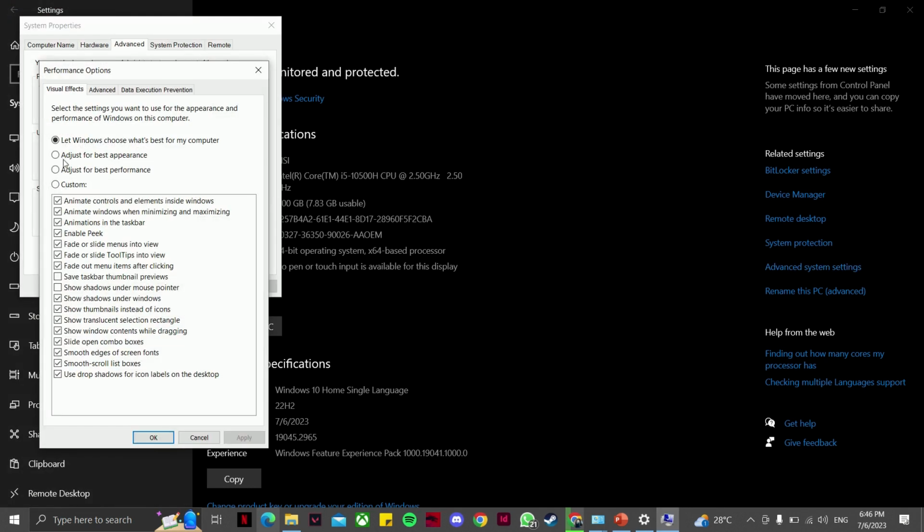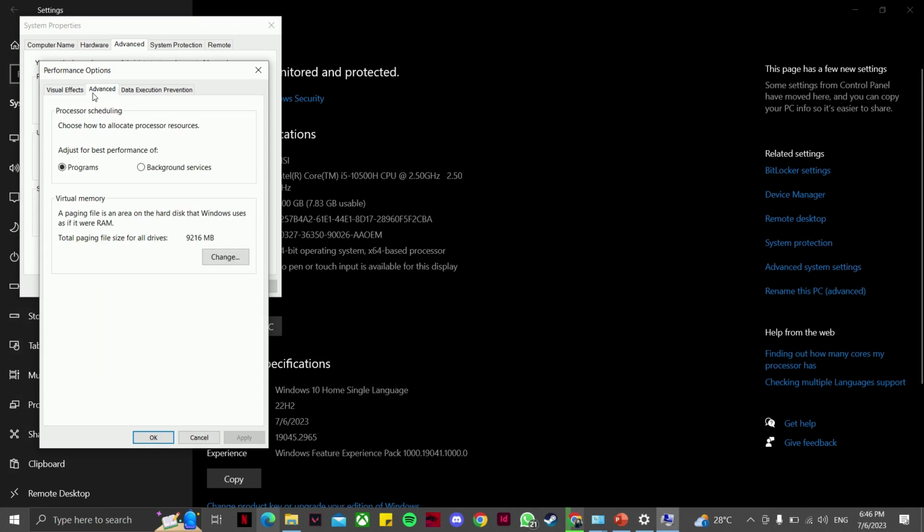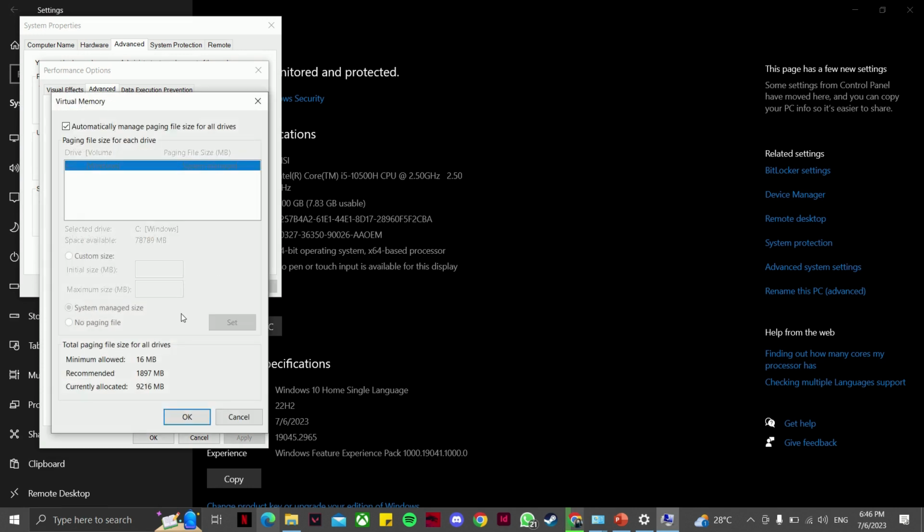Click Settings. It will give you an option, but just for me, I will just let Windows choose what is best for my computer. Click Apply. Click Advanced. Make sure you already check your virtual memory. Click Change and it is done.